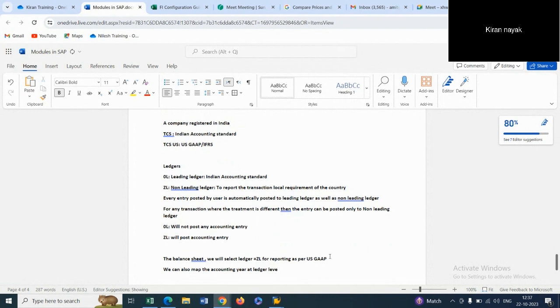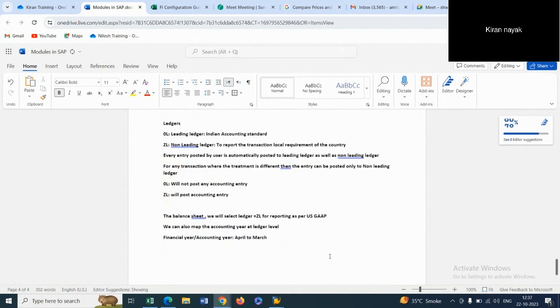So if you see for India, the financial year or accounting year is April to March, right? But for US, I'm not sure, but either it is July to June or Jan to December, but it is different from April to March.